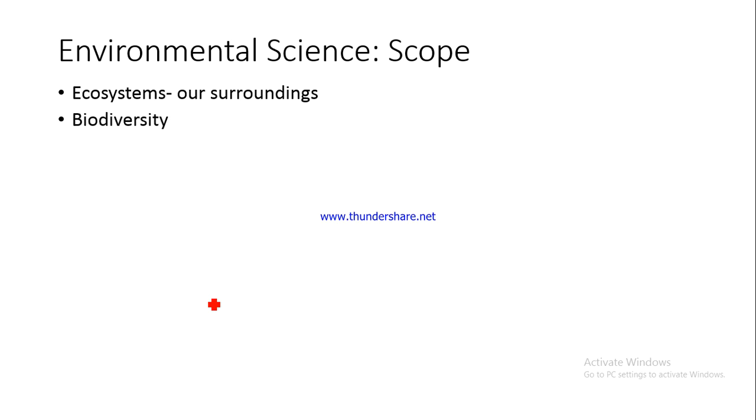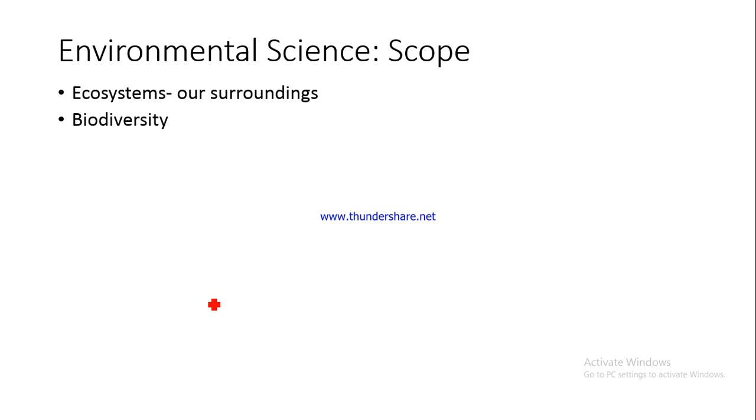We'll be talking about biodiversity. Biodiversity basically means, as can be understood by the term bio and diversity, the diversity in living beings. There are plants of different types. Within a particular type of plant, let's say wheat, within that also we have got different types.